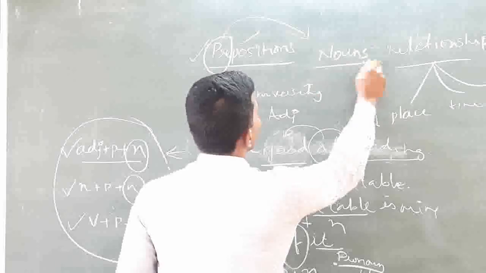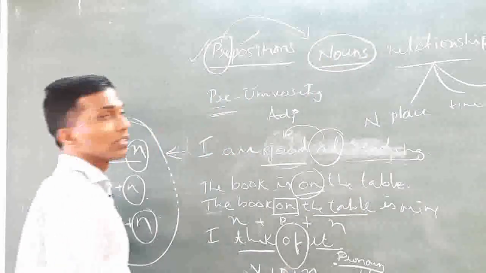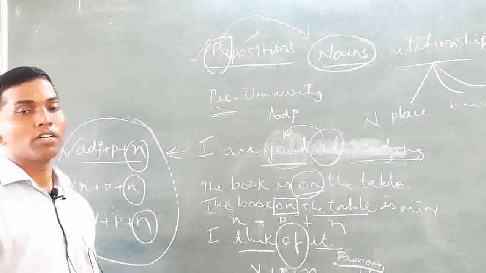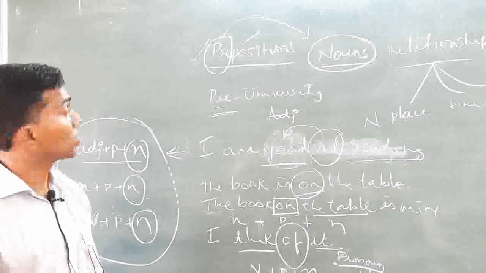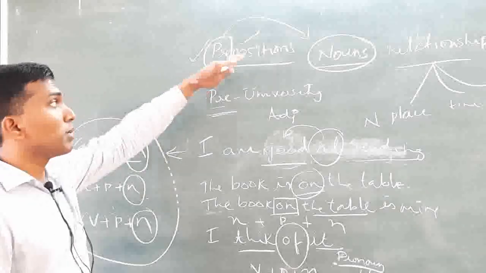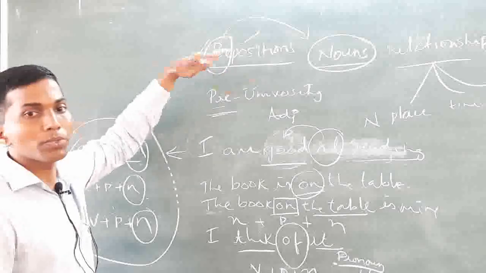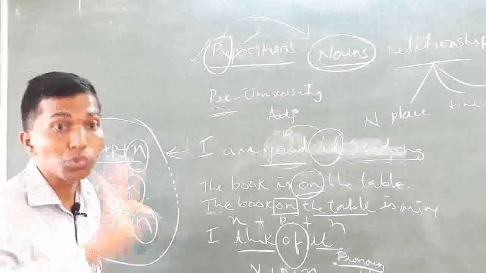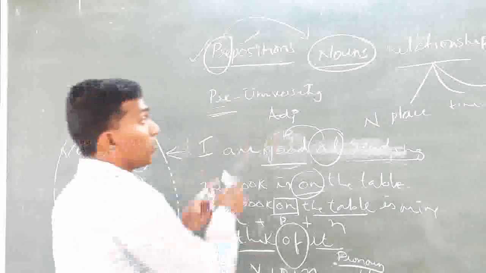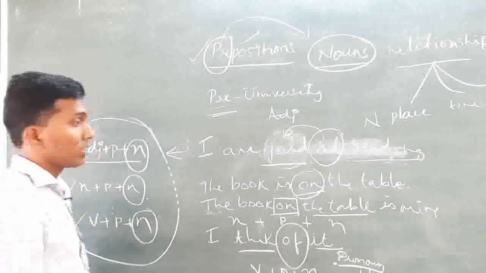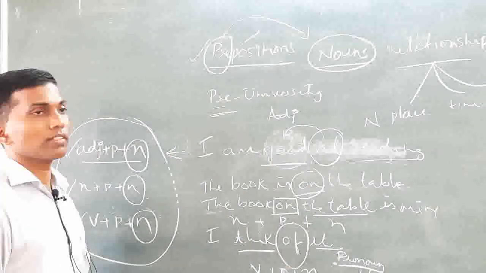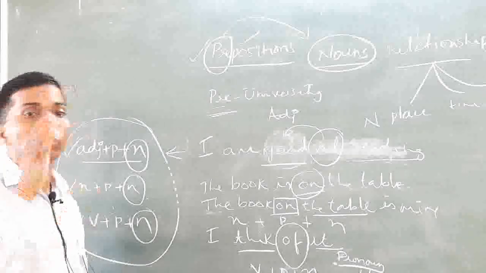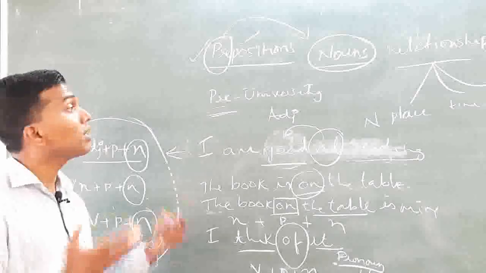In fact, the concept is nouns. The word class is nouns. I told you these words are prepositioned. These words are prepositioned to what? These are prepositioned to nouns. This side is very important. Why are they to be prepositioned? They are to be prepositioned to nouns to establish relationships.